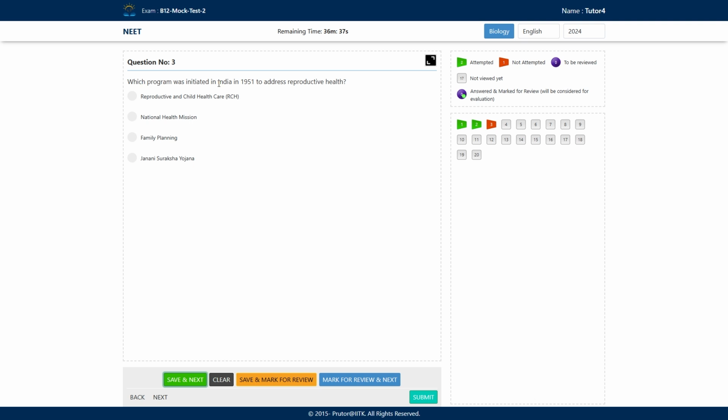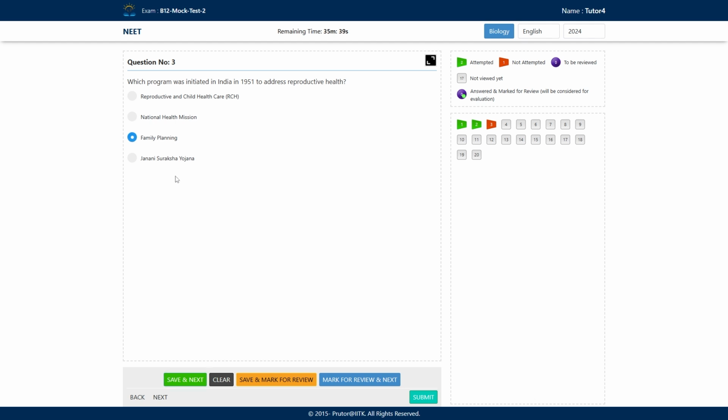Next question. Which program was initiated in India in 1951 to address reproductive health? The government has initiated many programs. So which program was initiated in 1951 in India? What are the options? Option A, Reproductive and Child Healthcare Program. Option B, National Health Education Mission. Option C is family planning. Option D is Janani Suraksha Yojana. So what will be the correct answer here?